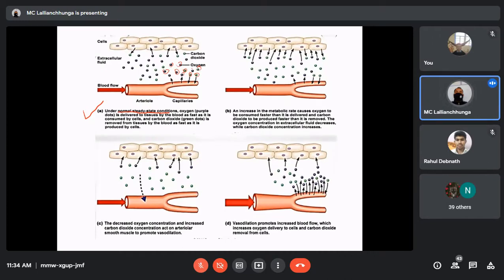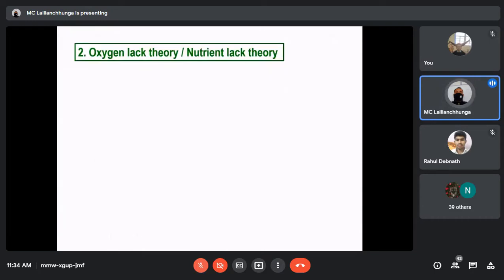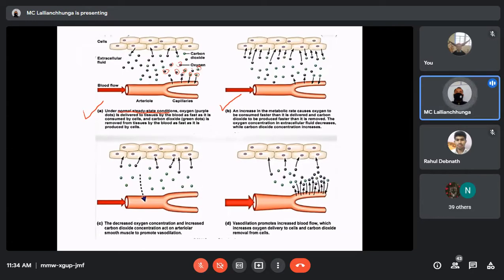Now let's see diagram B. Now this is different. It is not a steady state now. There is an increase in metabolic rate. The metabolism of these cells has increased.